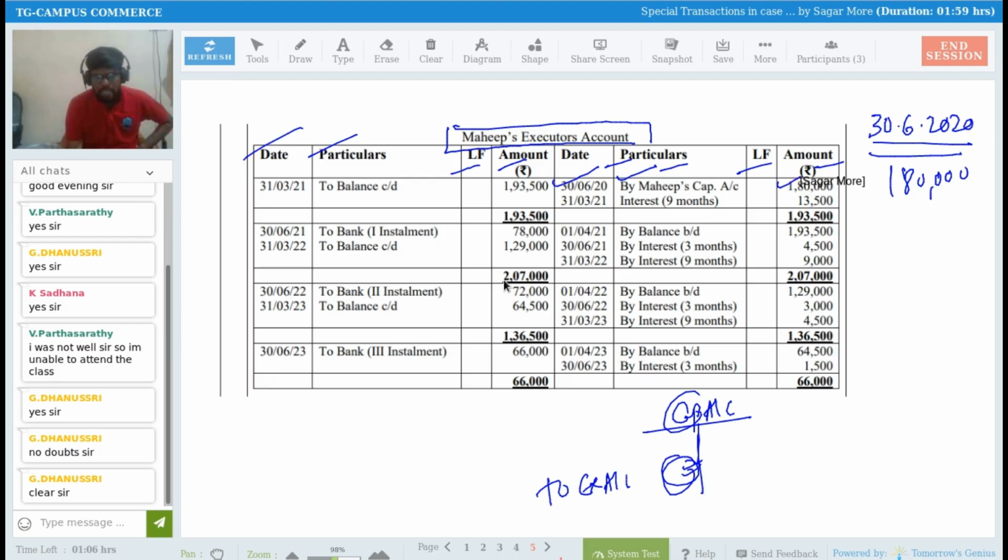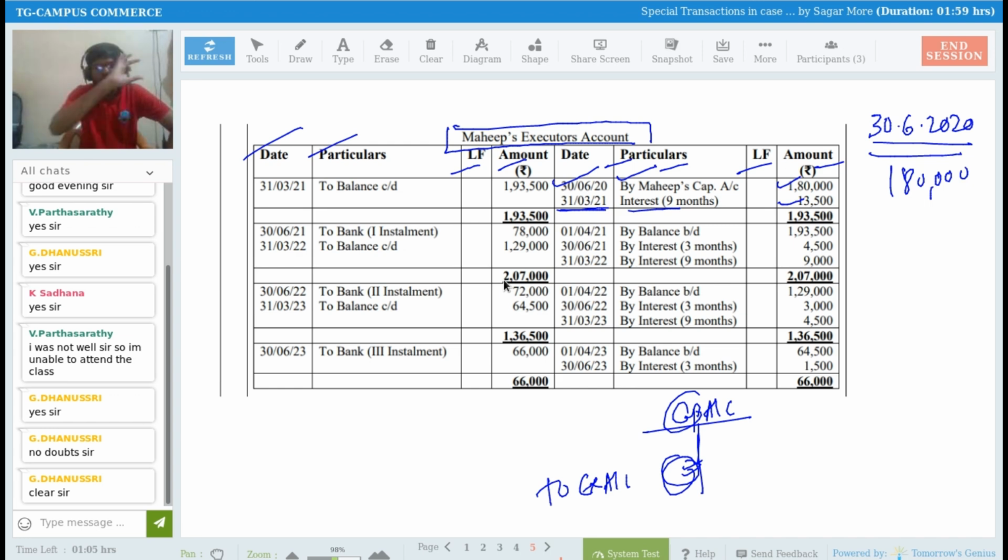So I have recorded 1,80,000. Then we have calculated 9 months interest. How much is it? 13,500, right? See here, interest for 9 months on 31st of March 2021 is 13,500. We are not making payment up to 31st of March 2021, and 31st of March 2021 is my year end.